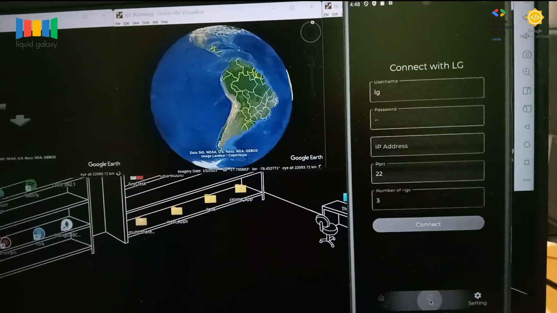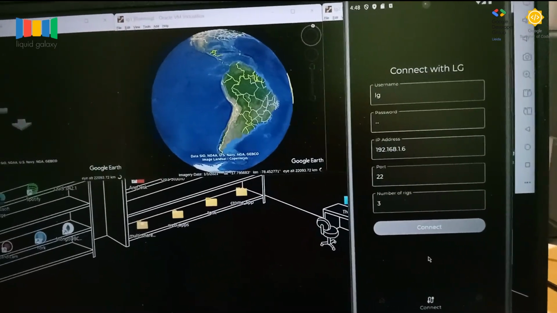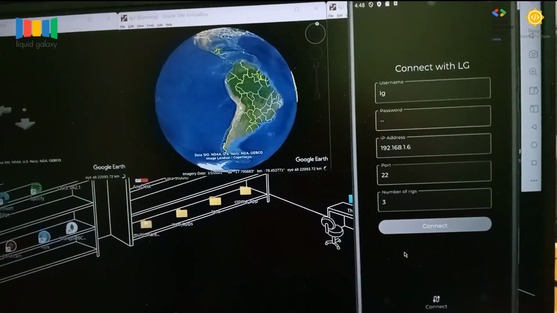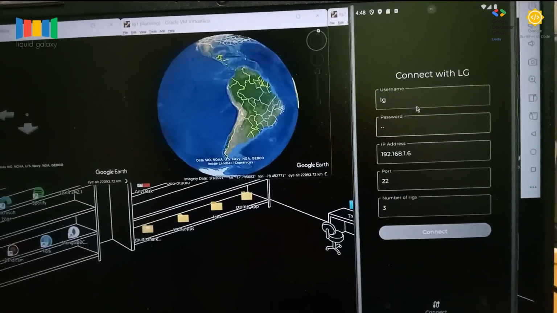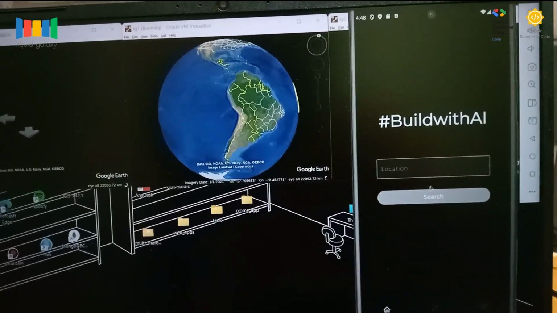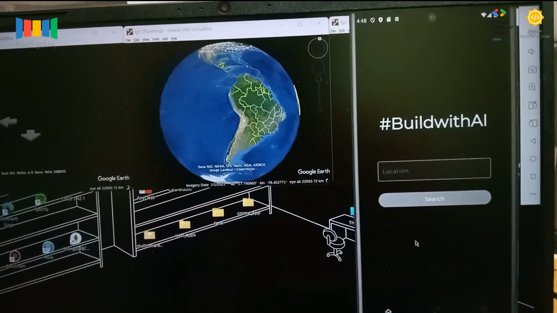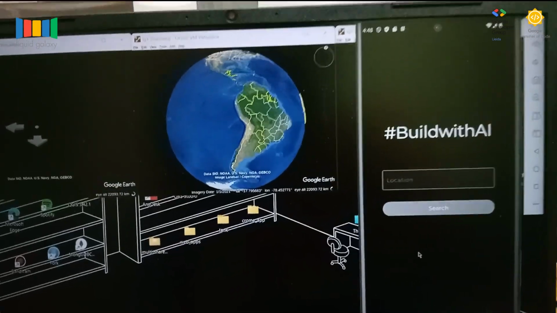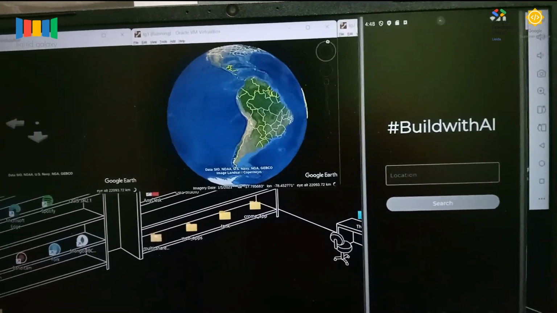Then we have the connect screen where we can connect with Liquid Galaxy by giving the details. And here's the home page where we can enter the location which we want to see or navigate to.